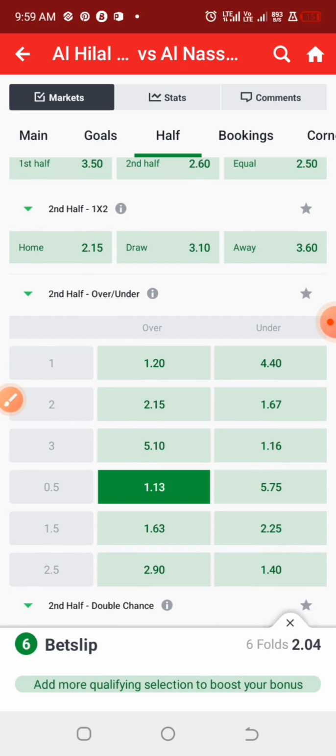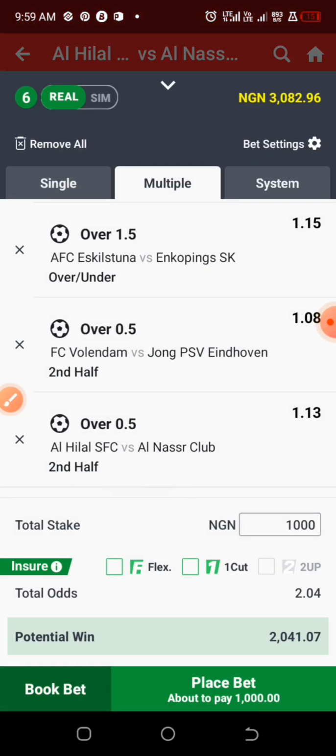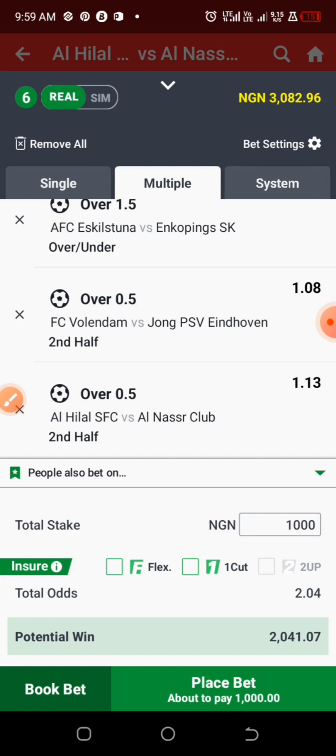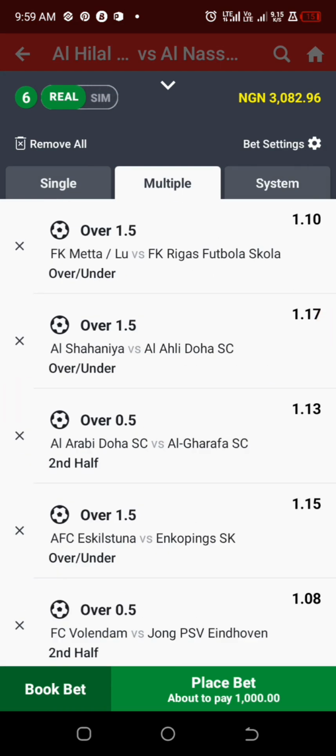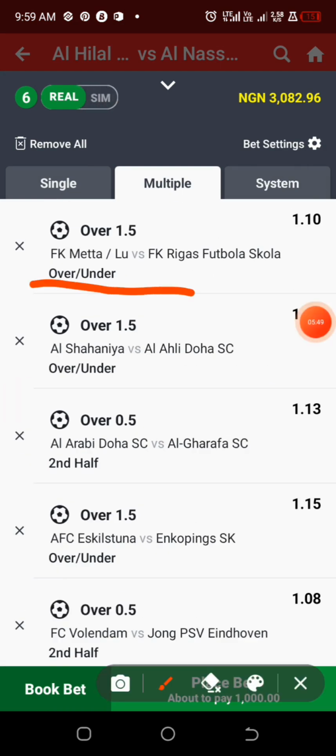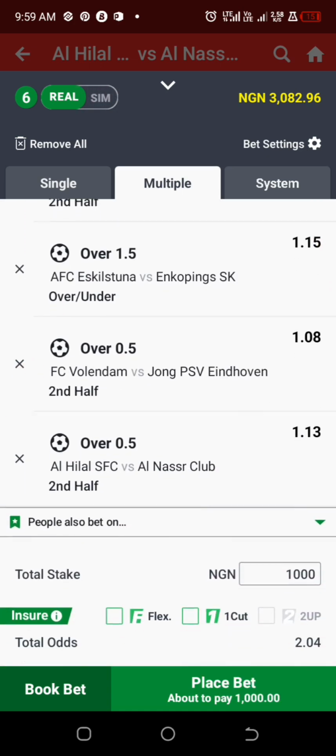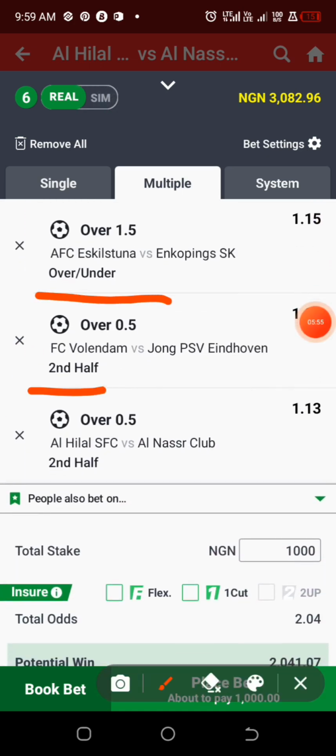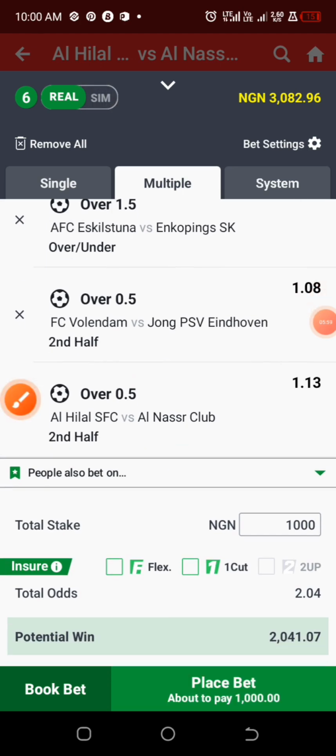We have it at odd of 1.13. So these 6 games accumulated to exactly 2 odd. With this simple process, you can accumulate a daily 2 odd easily with this bet app.